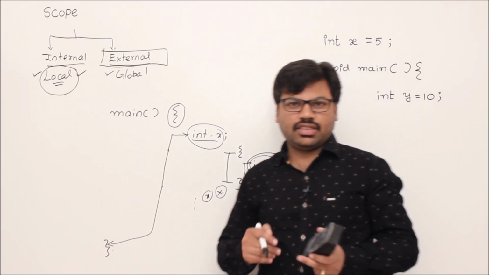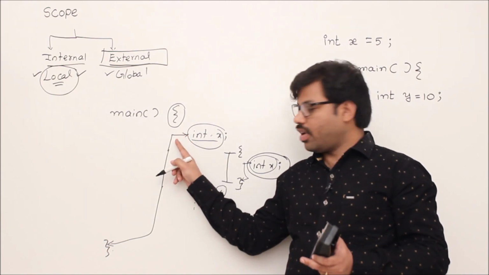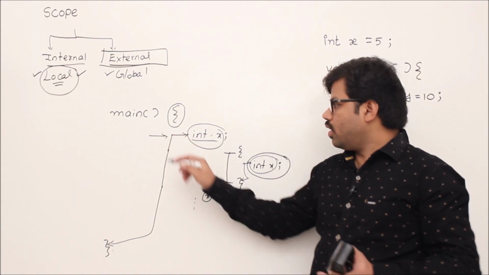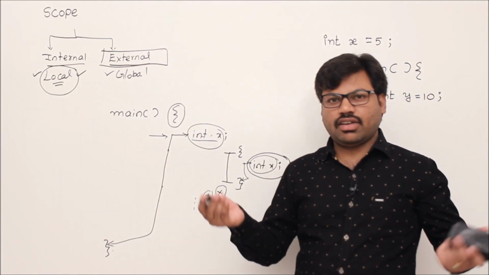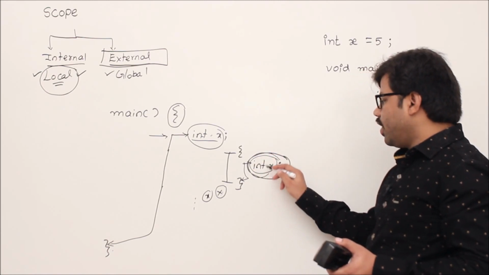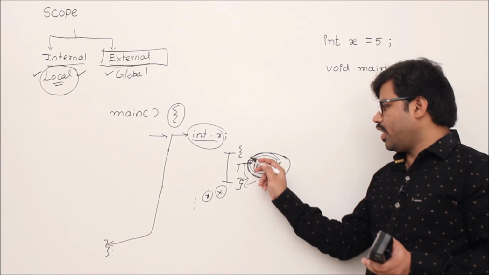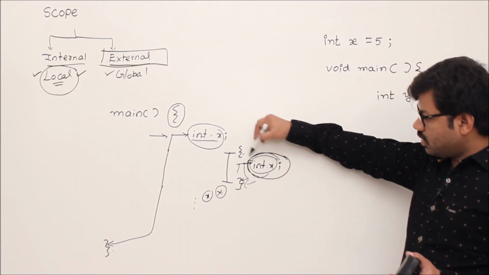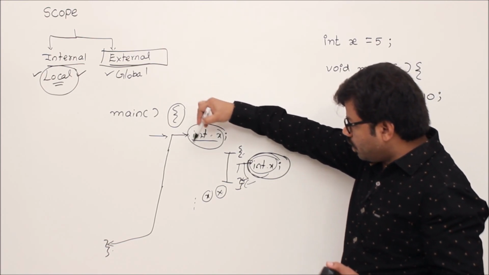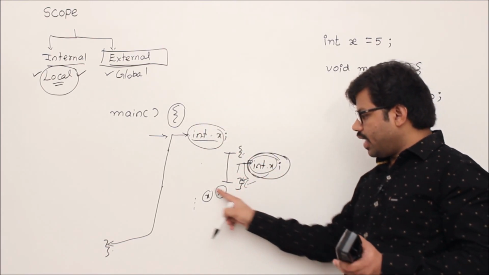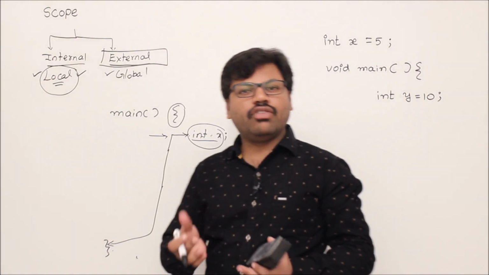Now let's summarize. The summary is: any local variable's scope is from the point of the definition to the end of the block where it is defined, unless it is hidden. That's it. Now what is the scope of this variable? From the definition to the end of the block where it is defined. That's why here to here. The scope of this variable is from definition to here. After that it will be hidden. After that it will again be visible from here to here. So this is about the scope of a local variable.